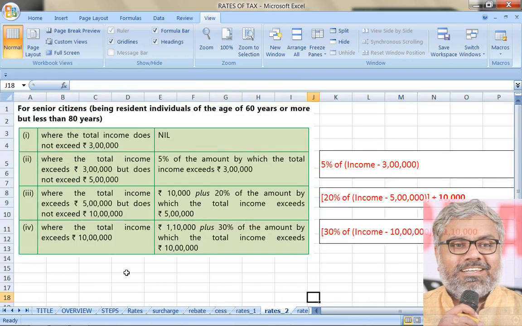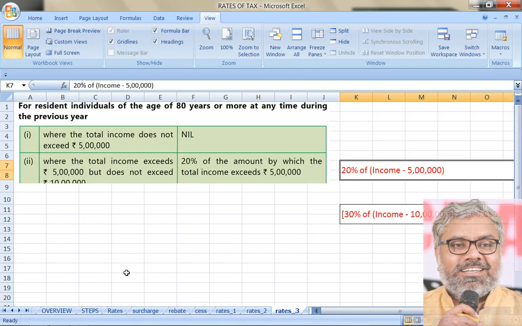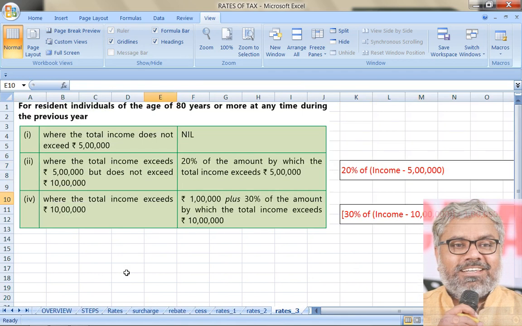Same way, if the person is a resident individual with an age of more than 60 years, then the basic exemption limit increases to 3 lakh rupees. But the calculation methodology is the same: 5% of income which is in between 3 lakhs to 5 lakhs, 20% of income exceeding 5 lakhs plus 10,000, 30% of income exceeding 10 lakhs, that is, how much it is exceeding the 10 lakhs, on that 30% plus 1,10,000. That is for senior citizens. Same with super senior citizens also.